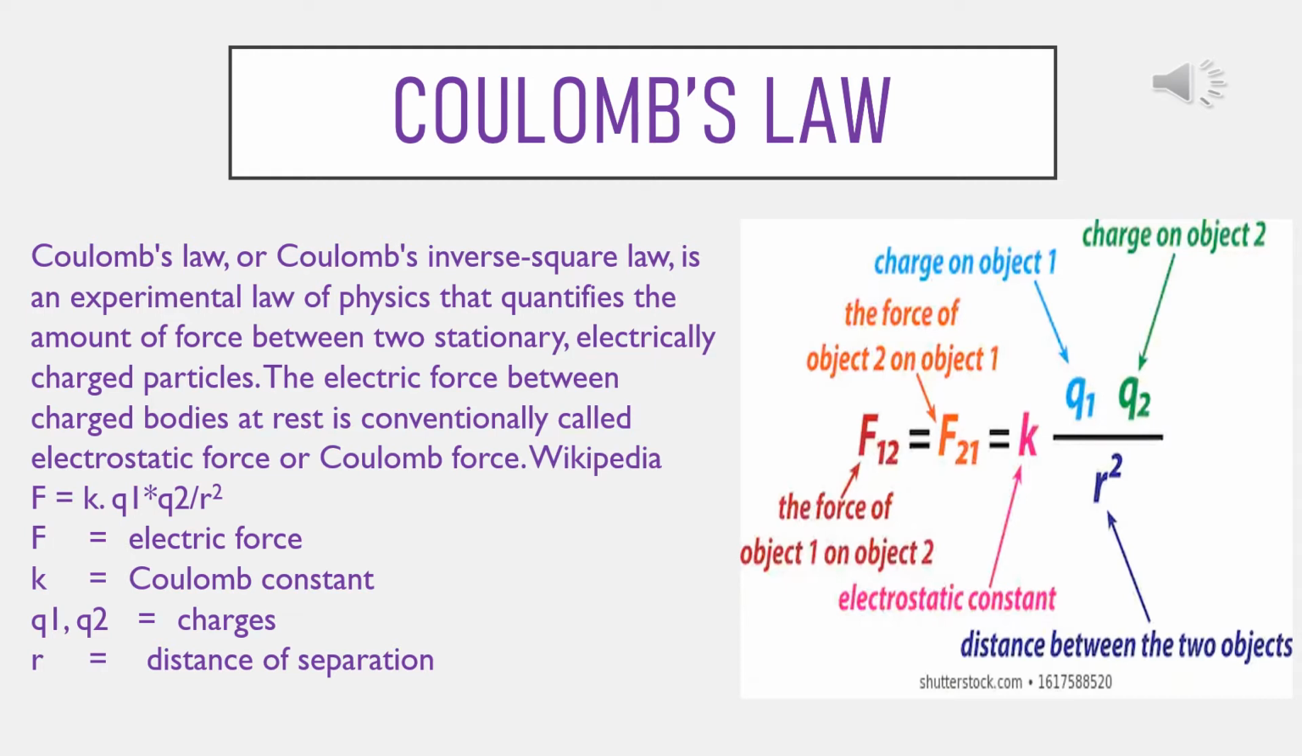Here K is the constant of proportionality called electrostatic force constant or Coulomb's constant and depends on the system of unit used and the medium intervening the charges. In vacuum or air, the value of K is 9 into 10 to the power 9 Newton meter square per Coulomb square in SI, and K is equal to 1 in CGS system.